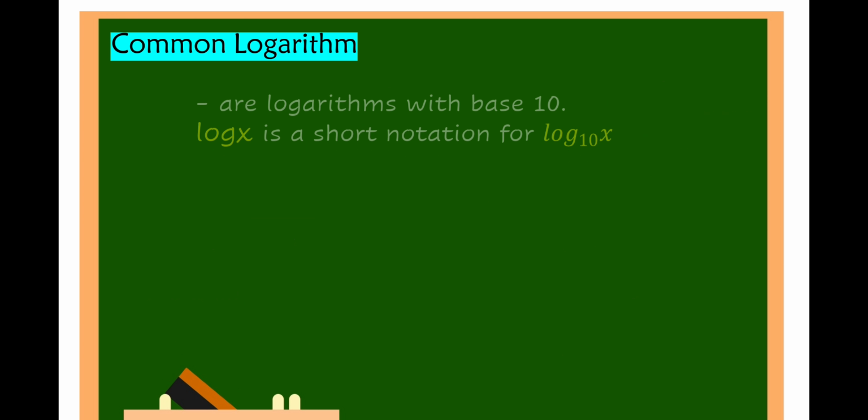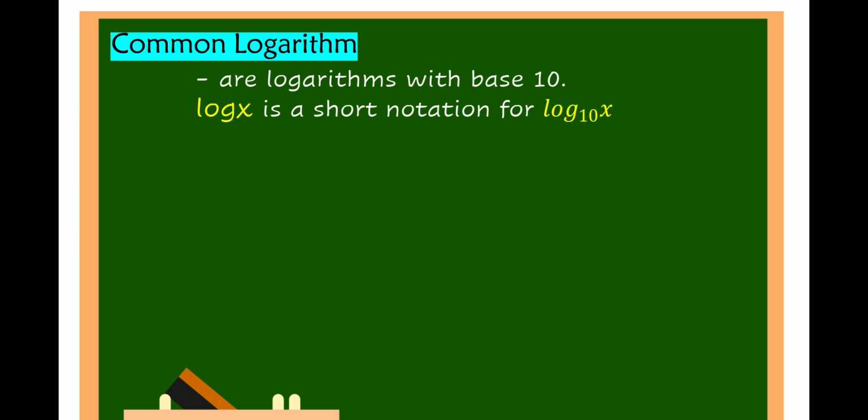Common logarithms are logarithms with base 10. Log of x is a short notation for log of x to the base of 10. For example, 10 squared is equal to 100. 10 is the base, 2 is the exponent, and 100 is the answer.